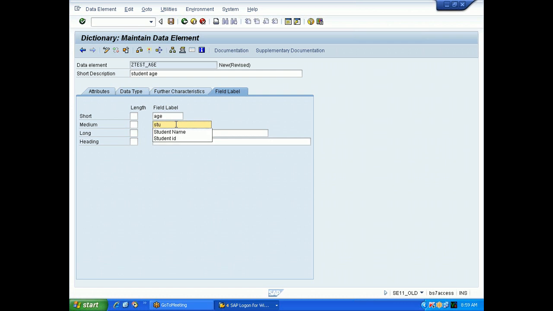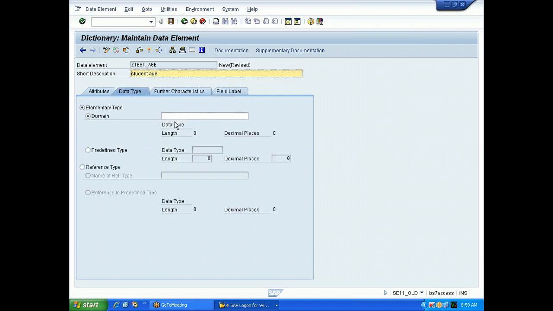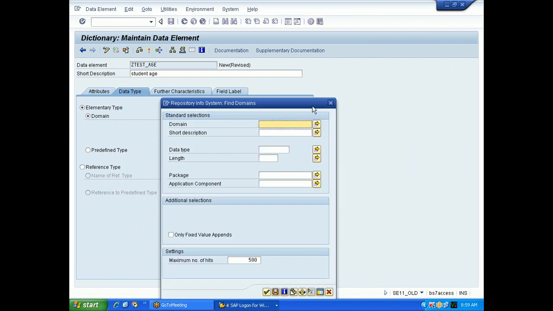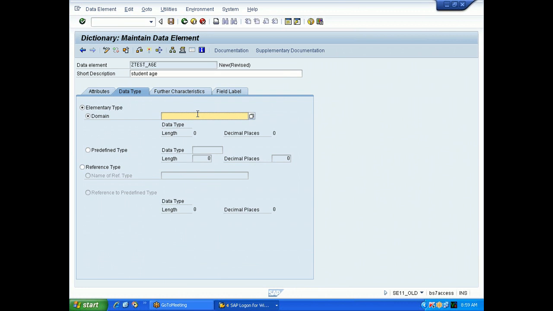Copy and paste. Now the domain. No, no. Give the domain name first. First give the domain name and then double click. Z student.